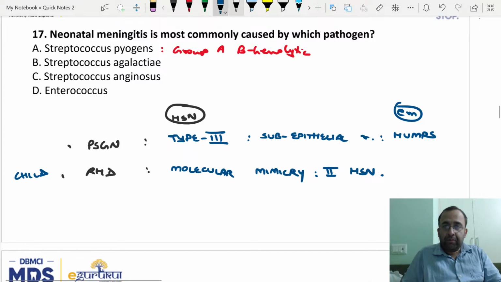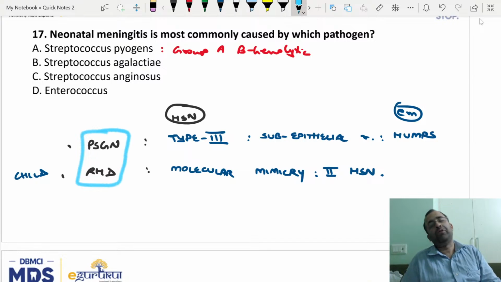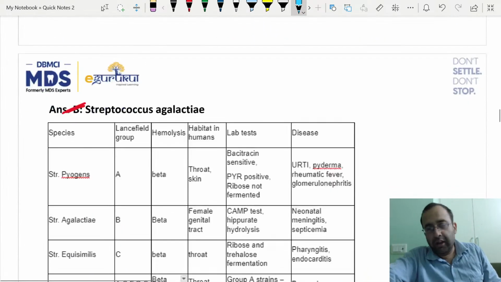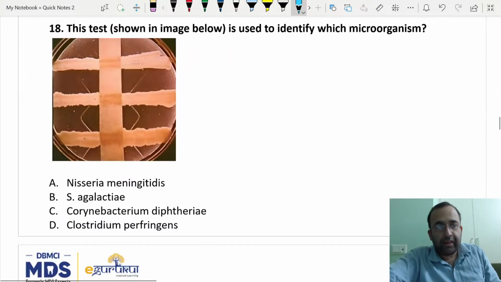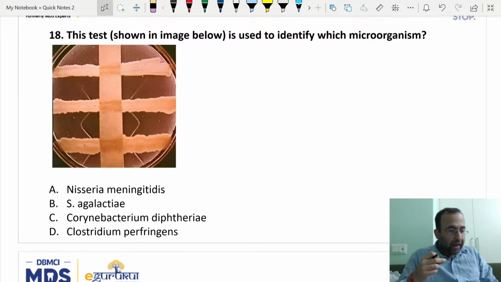Another way to remember, a mnemonic: in type 3 hypersensitivity there are 4 alphabets in the word, and in type 2 hypersensitivity 3 alphabets. Number of alphabets minus 1. You can remember it anyway, but this is asked. Next question. RHD is not type 5. Type 5 hypersensitivity is only with 2 diseases, that is Graves disease and myasthenia gravis. We covered it yesterday.